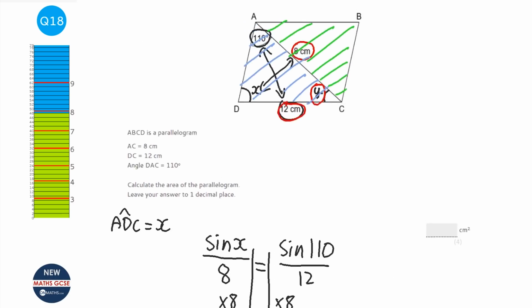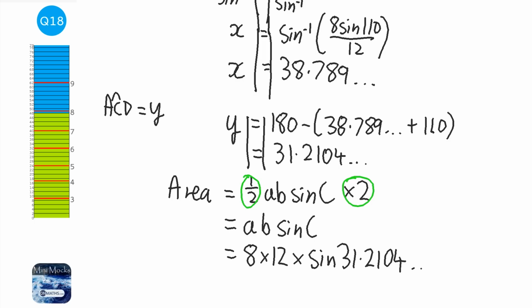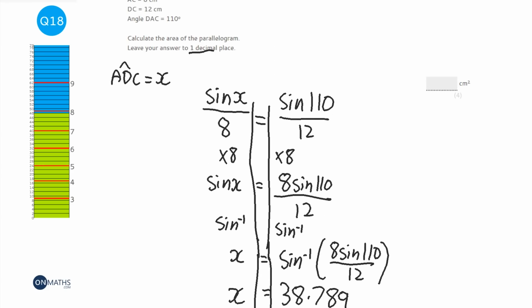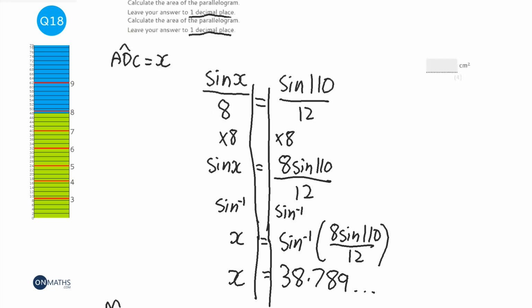Now I've kept that number in my calculator, so I can use it. A and B are going to be 8 and 12. So it's going to be 8 times 12 times sine 31.2104 blah blah blah. So let's quickly use the calculator before it switches off. I'm going to press sine answer, close bracket, times 12 times 8. And it says the answer is 49.7455 blah blah blah. Let's see the accuracy that I need. 1 decimal place. That's going to be 49.7.